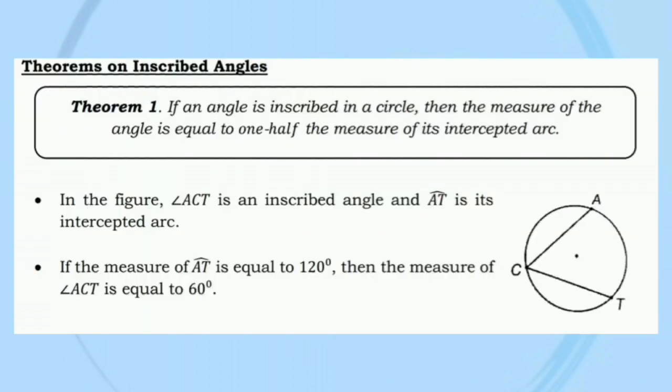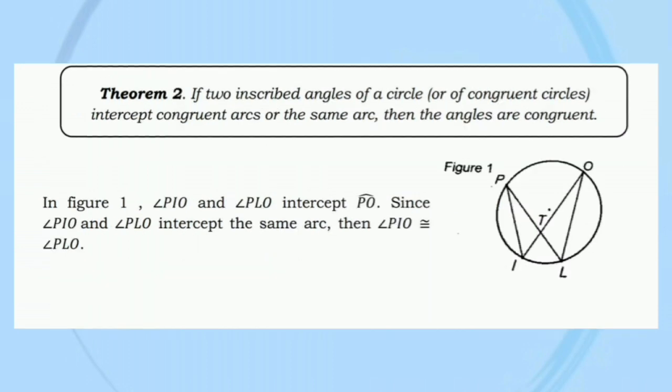Theorems on inscribed angles. Theorem number 1. If an angle is inscribed in a circle, then the measure of the angle is equal to 1/2 the measure of its intercepted arc. In the figure, angle ACT is an inscribed angle and arc AT is its intercepted arc. If the measure of arc AT is equal to 120 degrees, then the measure of angle ACT is equal to 60 degrees.